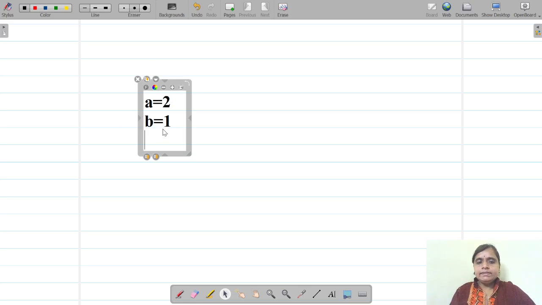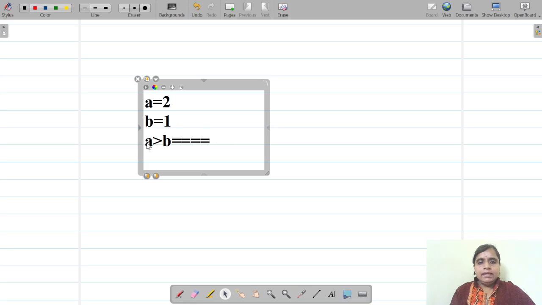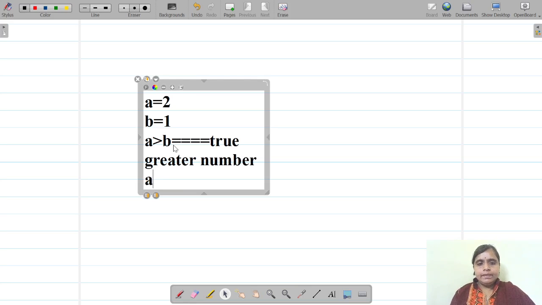If A is greater than B. Is this condition true here? A is greater than B, is it true? Yes, it is true. Then what we will say? We say that the greater number is A, isn't it?